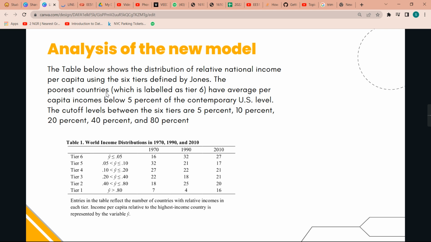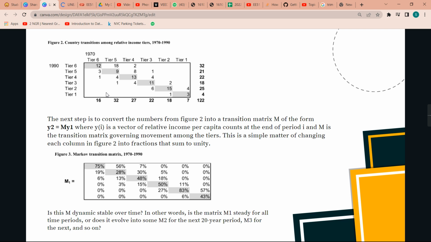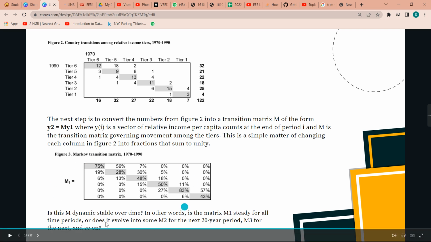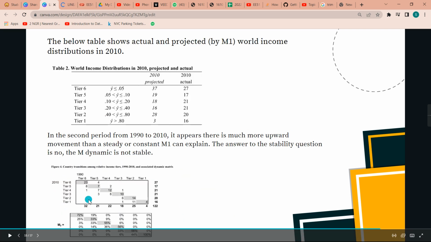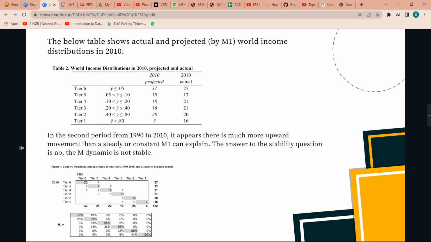For this study, for further precision, the economies of the world were divided into 6 different stages using empirical data, and using this empirical data between 1970, 1990 and 2010, 2 transition matrices were calculated, one for the period of 1970 to 1990 and another for the period of 1990 to 2010. As is evident, the transition matrix for the 70 to 90 period was different from the transition matrix for the 90 to 2010 period, hence proving that M is dynamic and not a stable matrix.